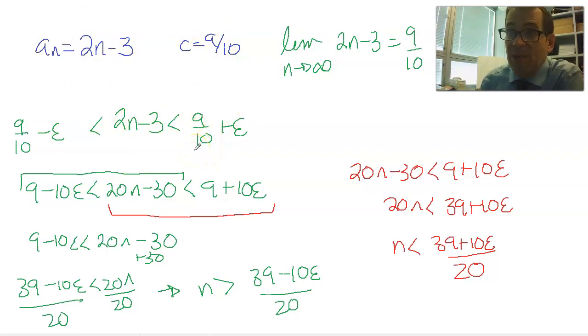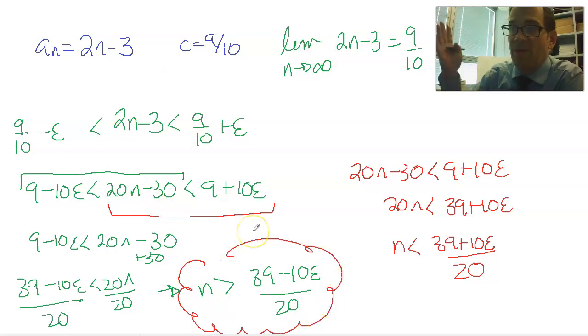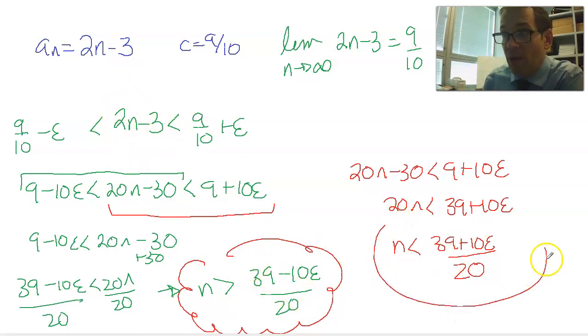Now that's a problem, because that means that there'll be values for n that are large enough, for the n's that are bigger than whatever this number is, where this is pretty close to 9/10, but at some point it's no longer going to be really close to 9/10. Because we have an n less than in one of the inequalities, it means that this limit is not correct. That the limit as n goes to infinity of 2n minus 3 is not 9/10.